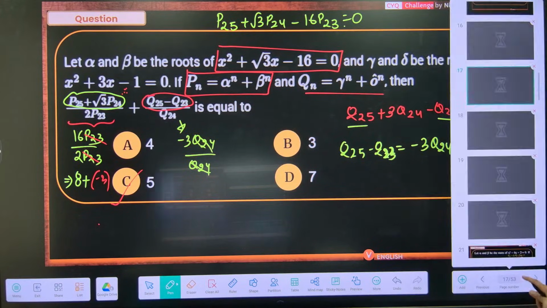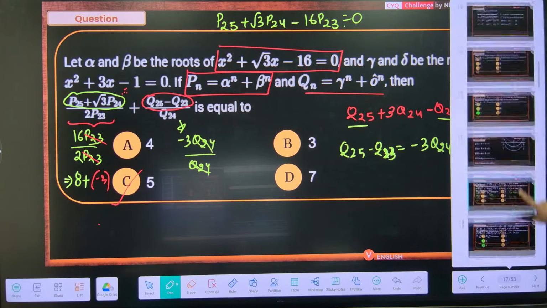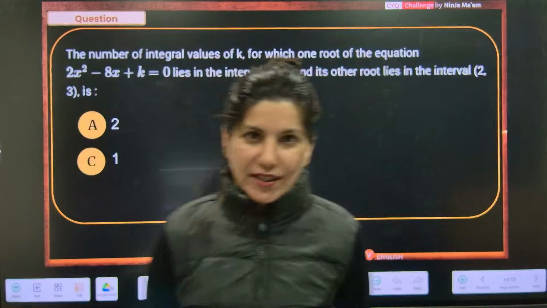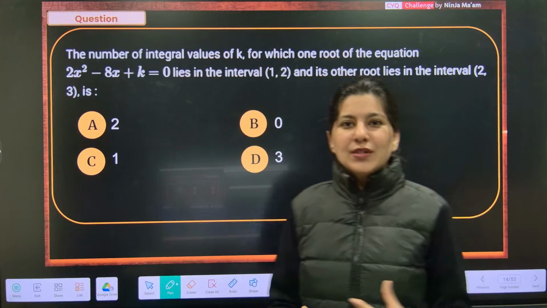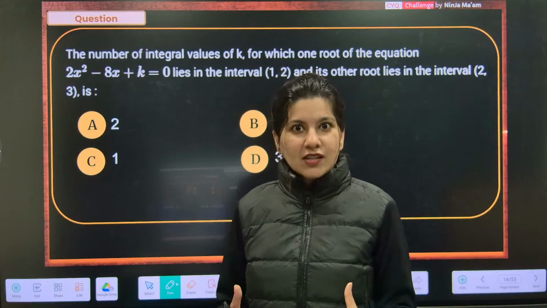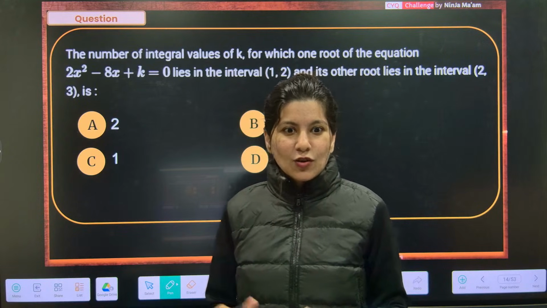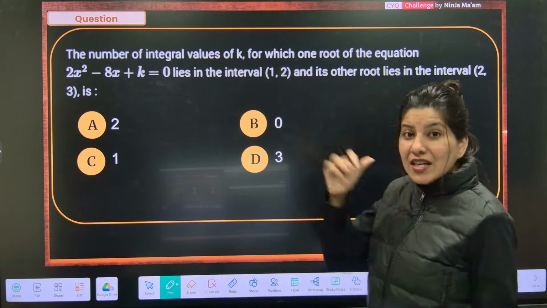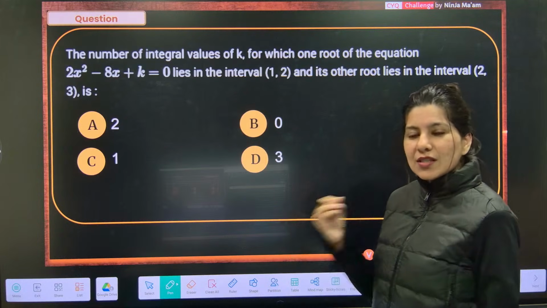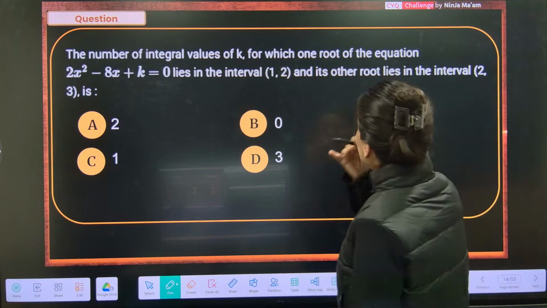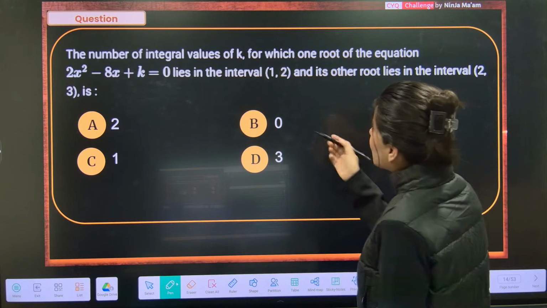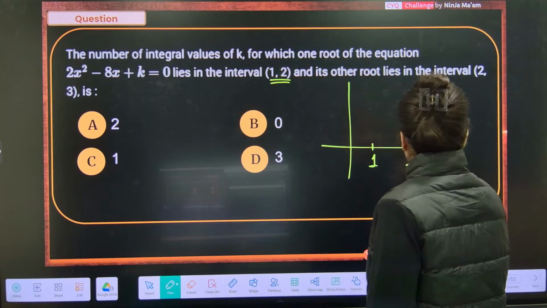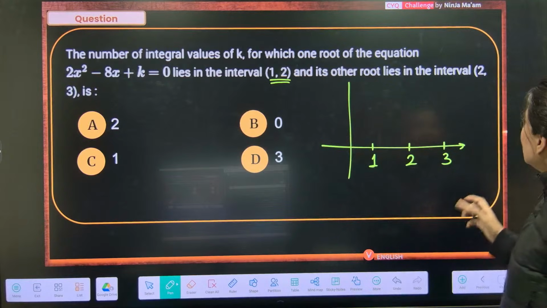Okay, got it? Newton's formula, done. The next question we are going to try out is from location of roots. Location of roots, sometimes we feel is a very difficult topic. Not really, not much. If you can actually play with the graphs of a quadratic equation, then this question will be a cakewalk for you. The number of integral values of k for which one root of the equation lies in the interval 1, 2 and another root lies in 2, 3.